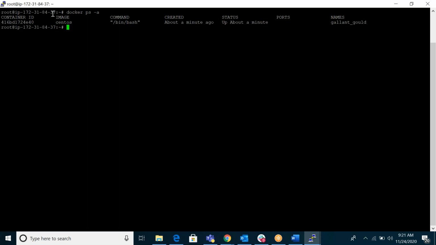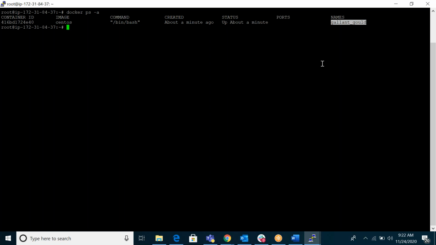For example, if you want to see the container, Docker ps -a. I will tell you all these commands, don't worry. I can see when the particular container was created, about a minute ago, and its status is up. You can see my container name. If you don't name it, by default it will name it randomly with some interesting names. Anyway, I will tell you later also.